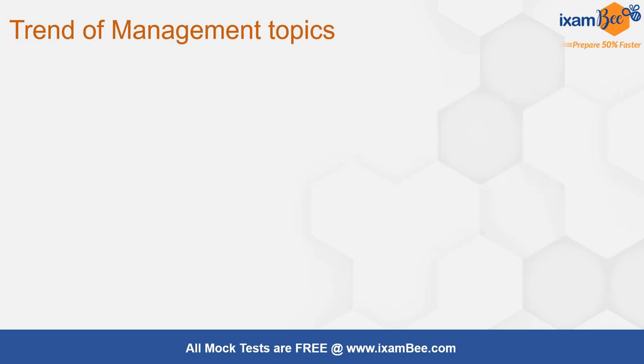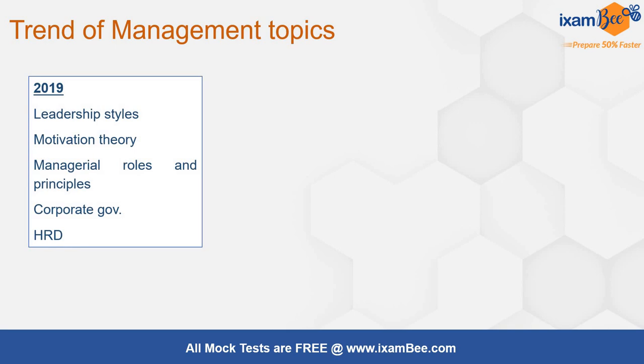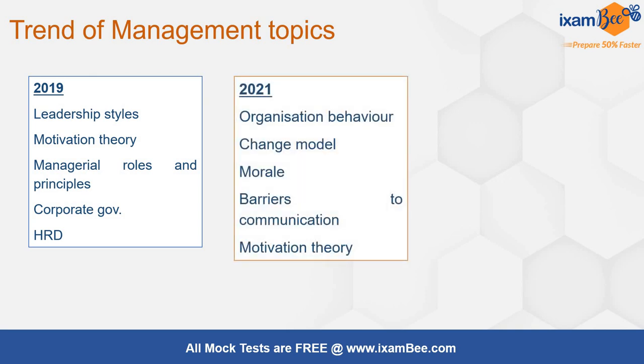If I look at the trend for the management topics, if I categorize, they are very less, and that is what had been concentrated on again and again. In 2019, leadership styles, various motivation theories, the understanding of managerial roles and management principles, corporate governance and human resource development. This was a topic in the 2019 syllabus. It was directly dropped from 2021. However, it continues to form in an indirect manner an important part of management understanding.